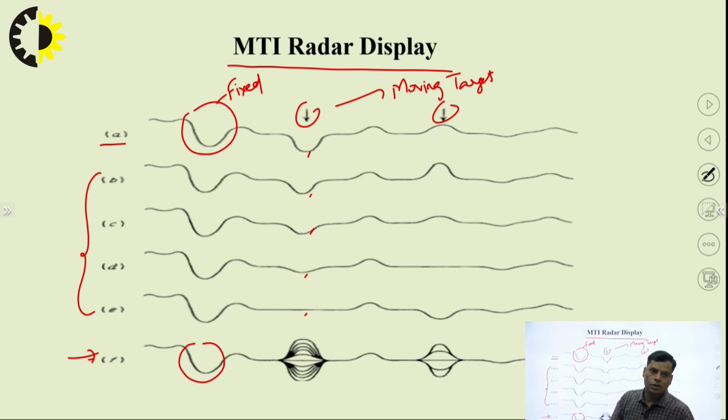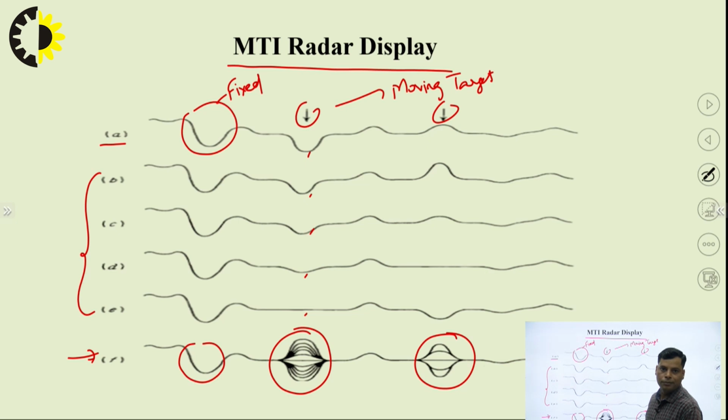In all the sweeps from B to E, we are comparing with figure A. So at the final sweep, the observation from the delay line canceller gives the confirmation of whether the target is moving or fixed.